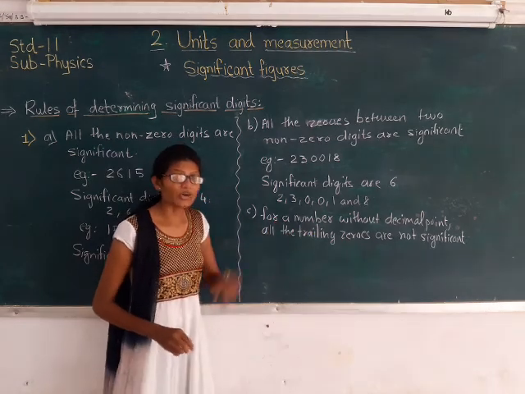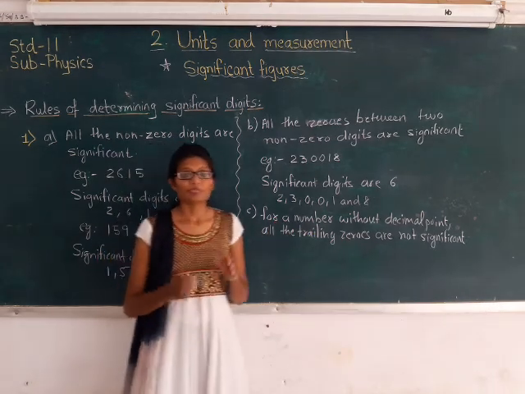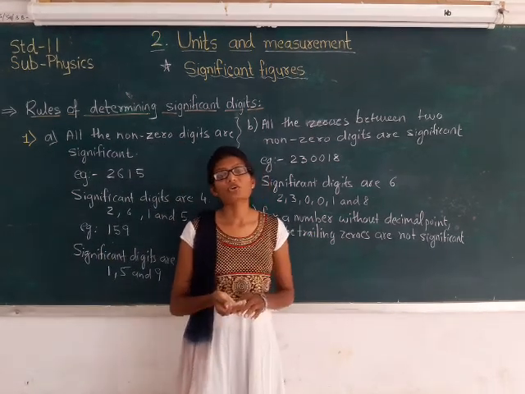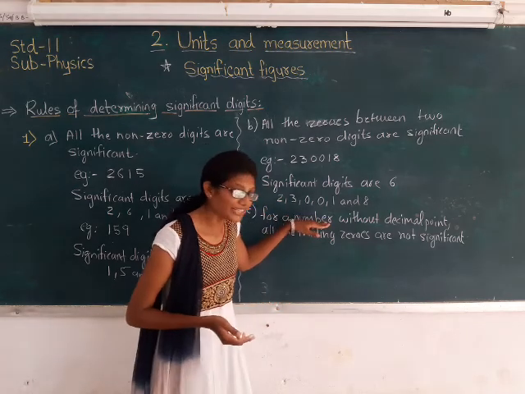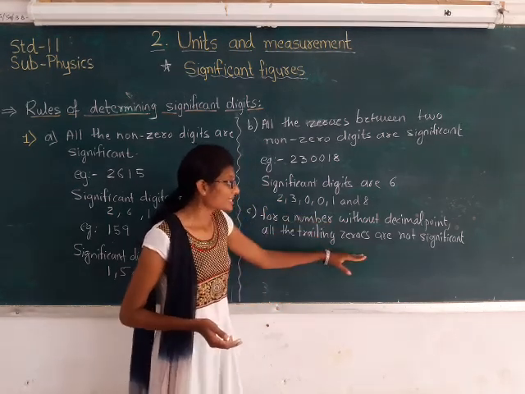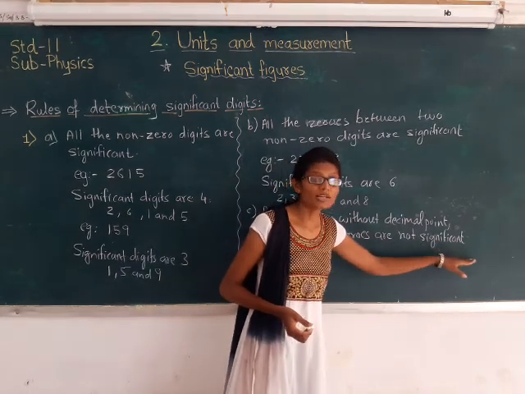That means we have a number where there is no decimal point. For that number, all the trailing zeros are not significant.